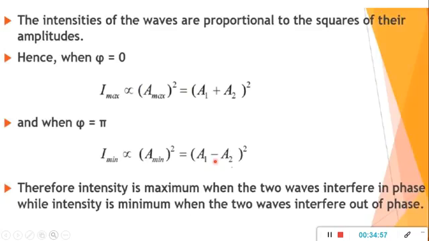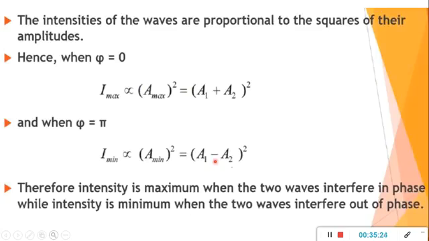Now, what are the conditions for maximum and minimum intensity for superposition of waves? There are 3 conditions, or we can say 2 conditions. First, we should know the relation, that is, intensity of the waves is proportional to the square of their amplitude. So first, when phi equals 0, I max is directly proportional to amplitude square, that is a1 plus a2 the whole square.